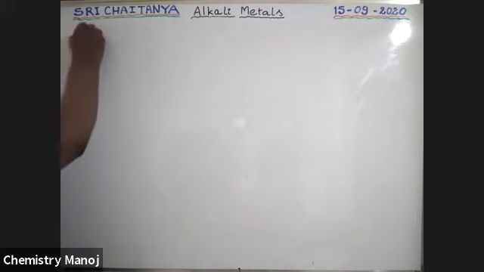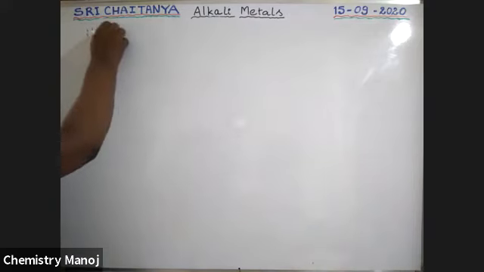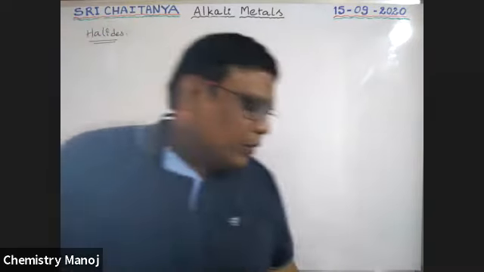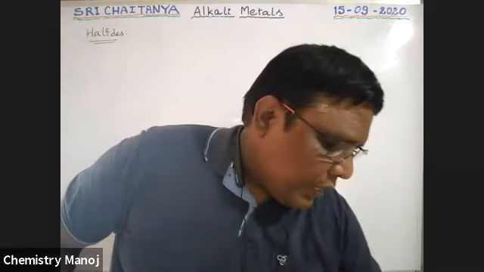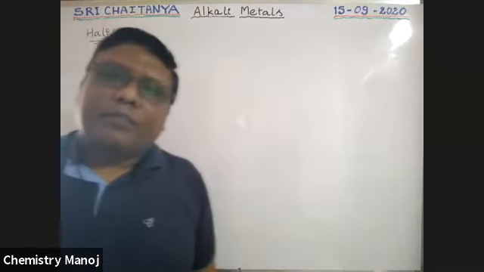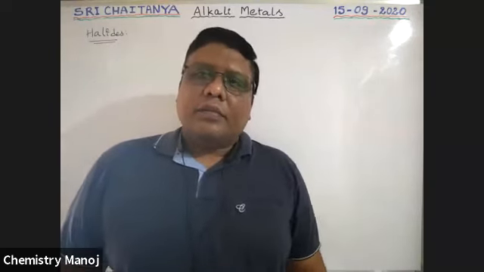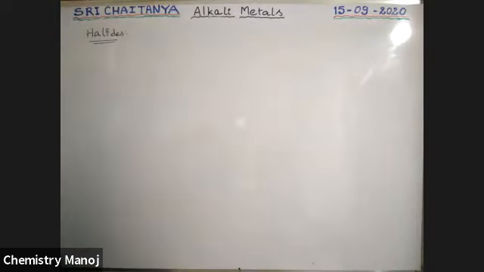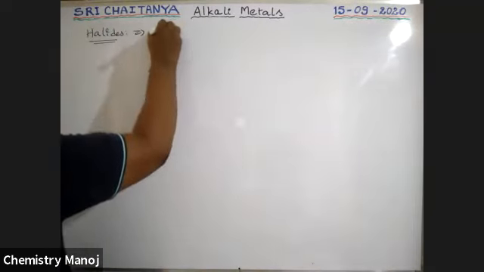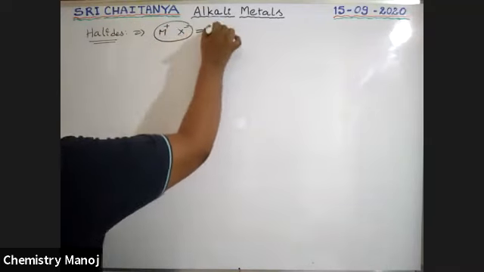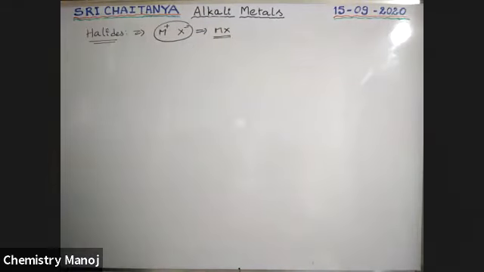Halides, and it is a top most important topic, boys. Please write your running notes. That's very, very important. What are these halides? Our alkali metal with halogen elements gives halide ions. Those are called halide compounds. Here, our alkali metal is in a positive oxidation state and halogen has a -1 oxidation state. By the combination of these two, MX type halides are formed. MX is the general formula for halides of alkali metals.